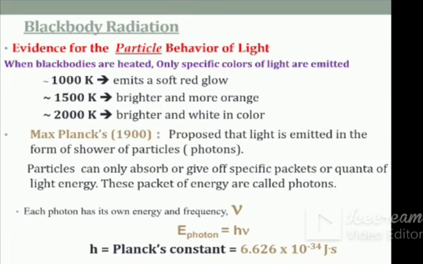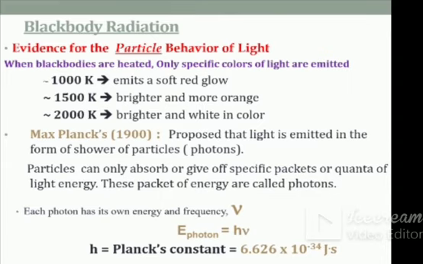That concept was given by Max Planck in 1900, and he proposed that the light is emitted in the form of a shower of particles. Means this black body radiation phenomenon is explained by using the particle nature of the light.